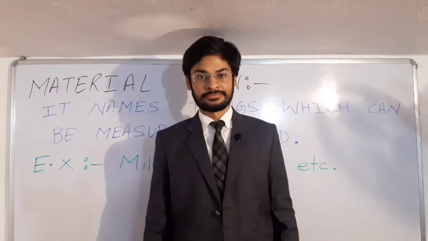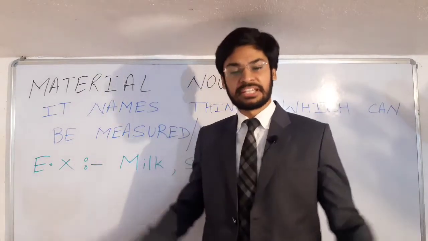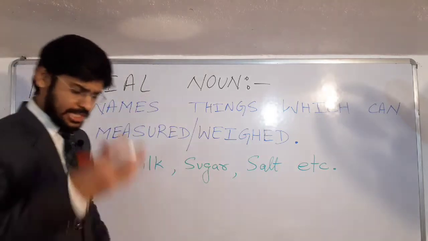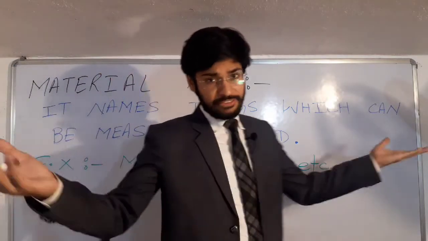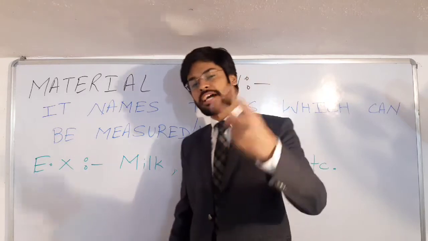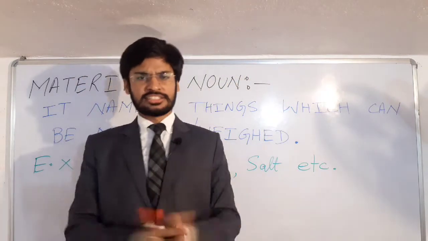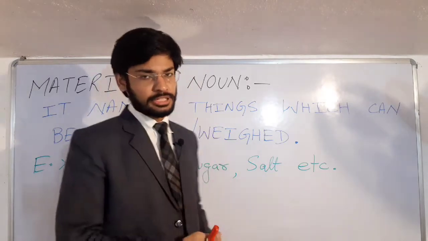Alright students, now let us begin with the uncountable nouns one by one. And in uncountable noun, as we have earlier seen, there are two types. The first one is material and the second one is abstract noun. So let us see what is first the material noun.